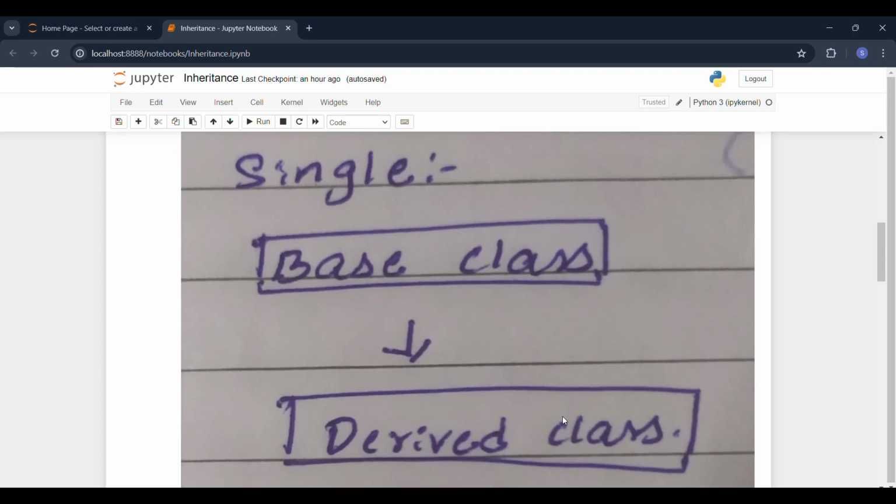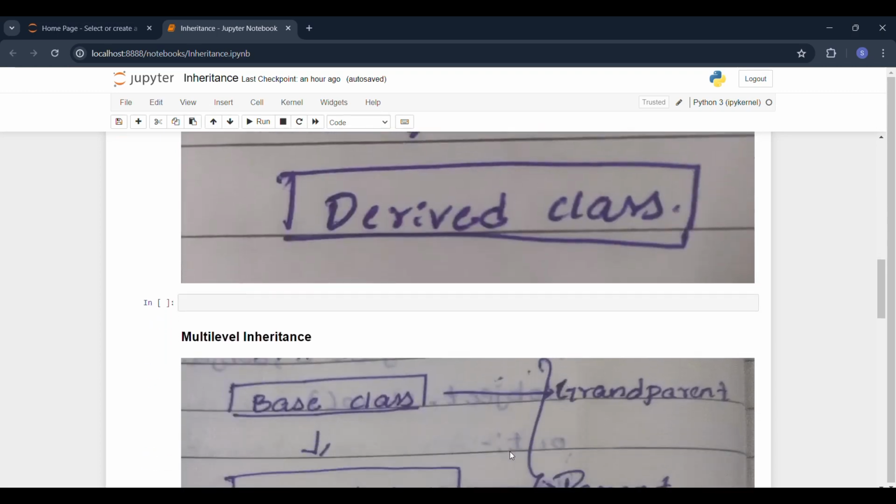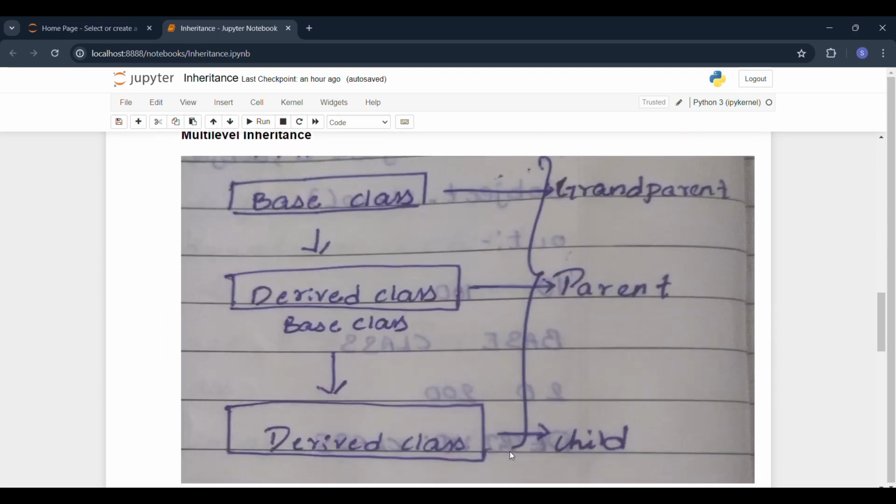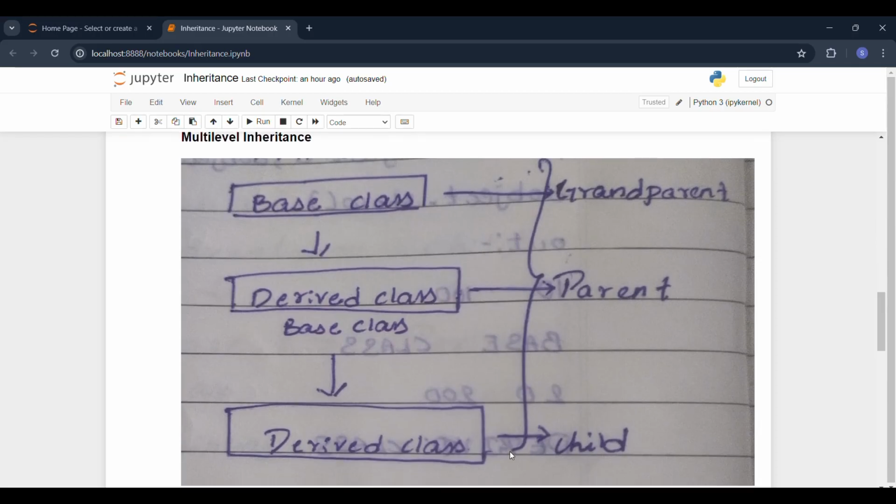Now let me see multi-level inheritance. Basically, in multi-level inheritance there will be grandparents, parents and child. First there will be a parent. This parent has children. Now these children grow up and become parents, and after that they have children.